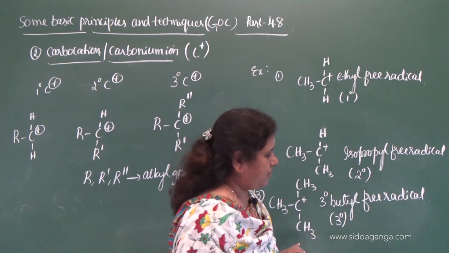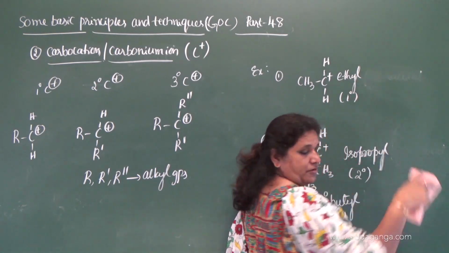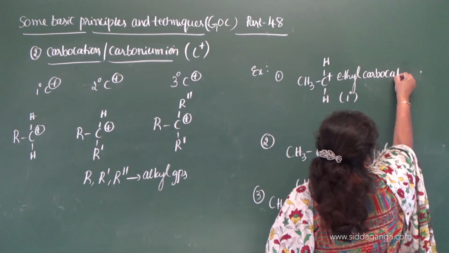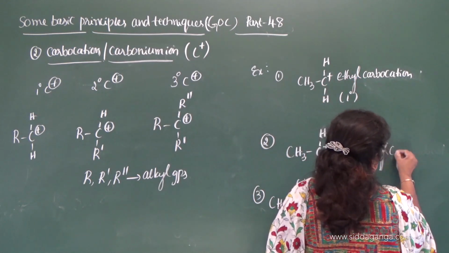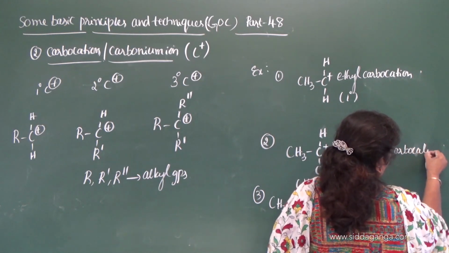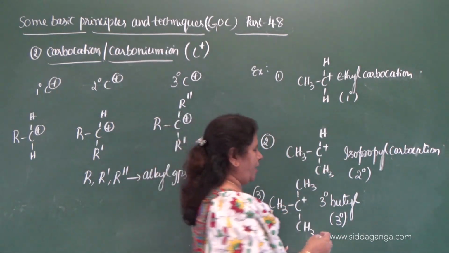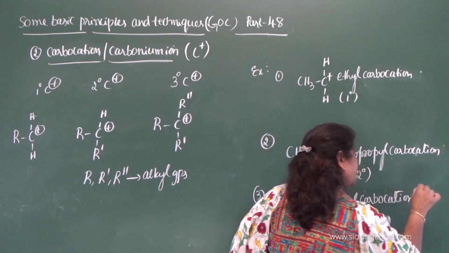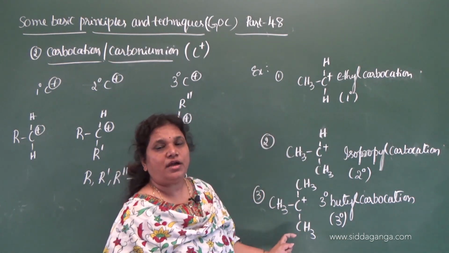Then it becomes what? Isopropyl. Example for primary carbocation is ethyl carbocation, as the positively charged carbon is bonded to one other carbon, and here isopropyl carbocation, because here the positively charged carbon is bonded to 2 other carbon atoms. Tertiary butyl carbocation. So this is the example for primary, secondary, tertiary carbocations.